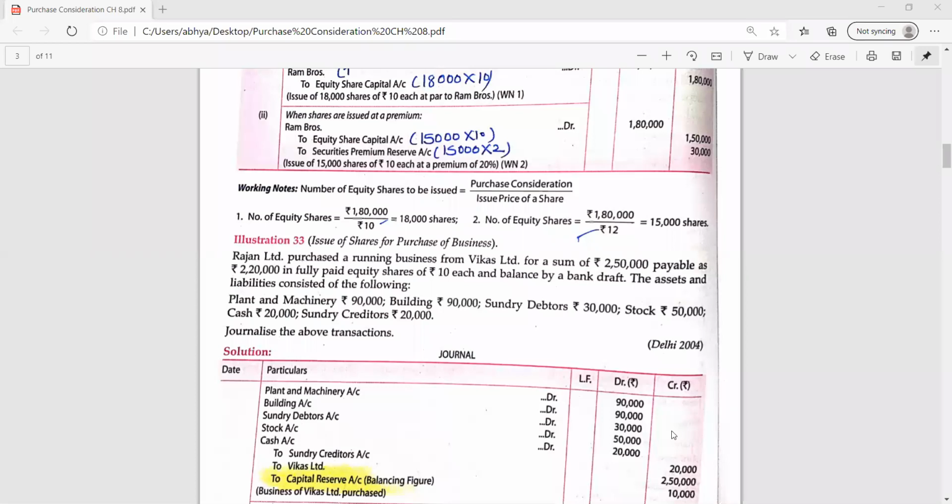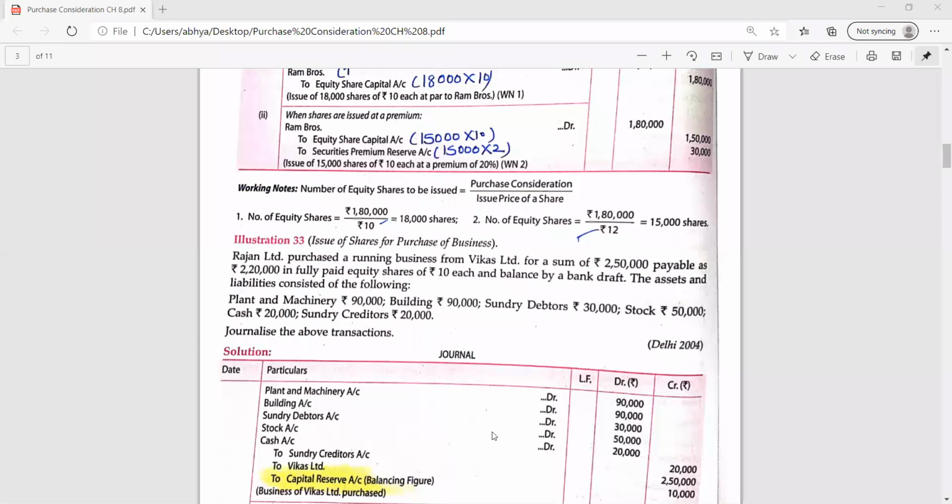It means there is a concept of capital reserve, and in front of this capital reserve you need to write the balancing figure. Balancing figure means this figure was not given in the question. You have done the balance of both the debit side and credit side and you have found this figure. That's why it is known as the balancing figure.